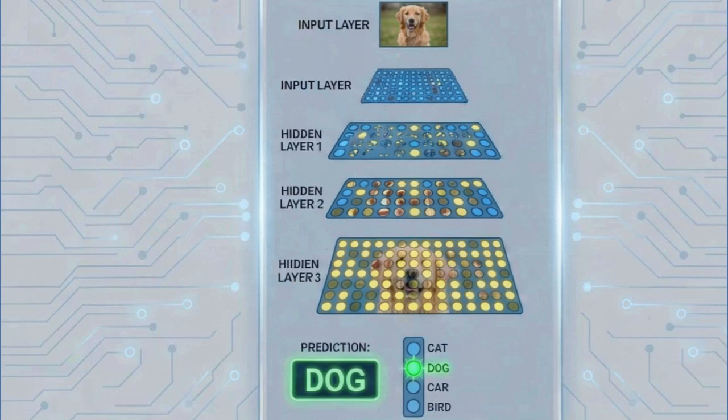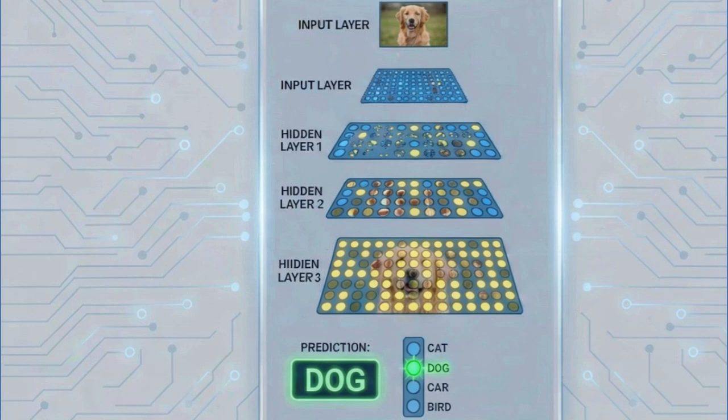For example, if we want the computer to recognize a handwritten number, the image first enters the input layer. Next come one or more hidden layers. These layers perform most of the learning. The first hidden layer may detect simple lines. The second combines those lines into shapes. The third recognizes complete objects or meaningful patterns.